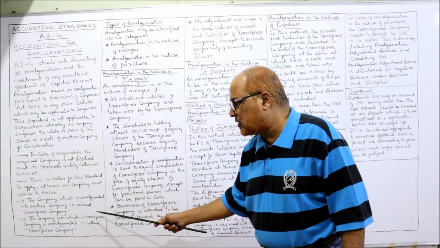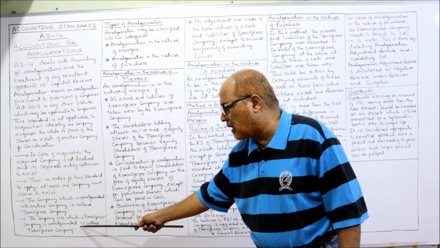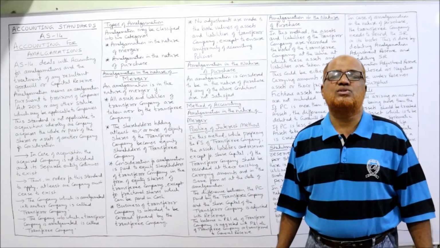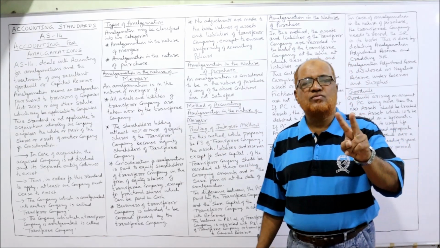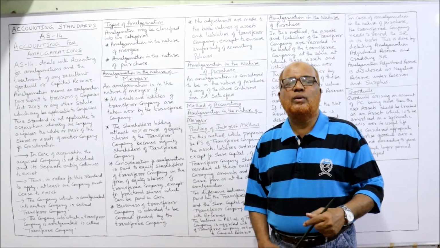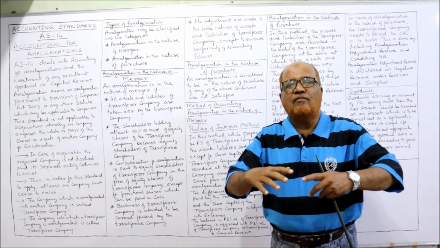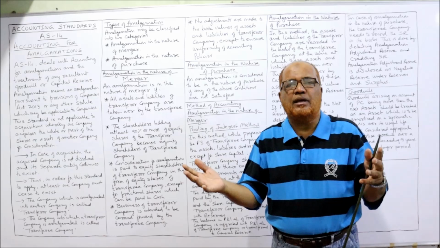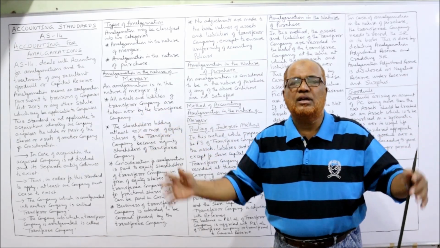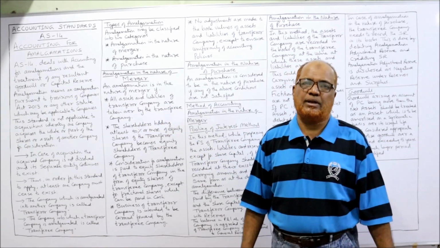The company into which the transferor company is amalgamated is called the transferee company. So two companies we have. In simple language we can say the purchasing company is the transferee company, and the vendor company, the selling company, which is dissolved, is called the transferor company.